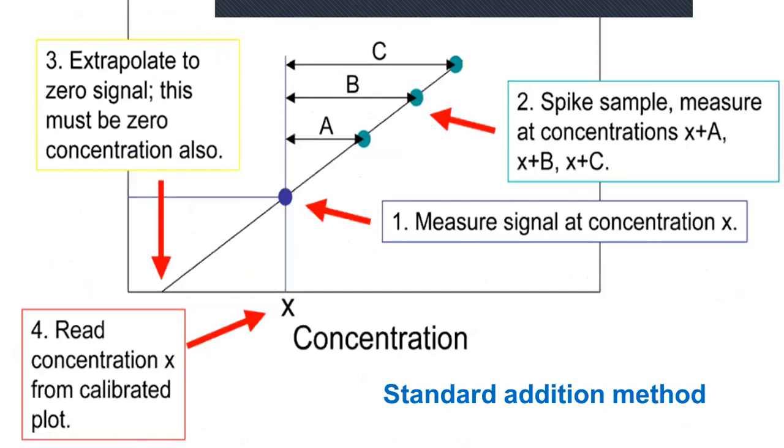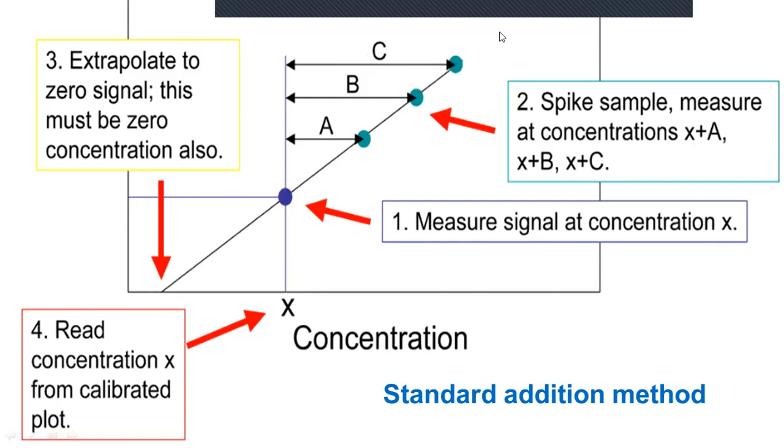So here we can see on the screen. This is the standard addition method. These 4 points represent the sample along with 0% of standard solution. There is no standard solution. And this is the sample with 10% of standard A. This is the sample with 20% of standard B. And this is the sample with 30% of standard C, right? So when we are increasing the standard concentration, the percentage, we can get a linear graph. This is called a linear graph that we can get here.